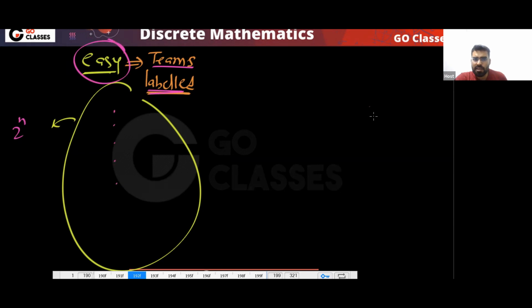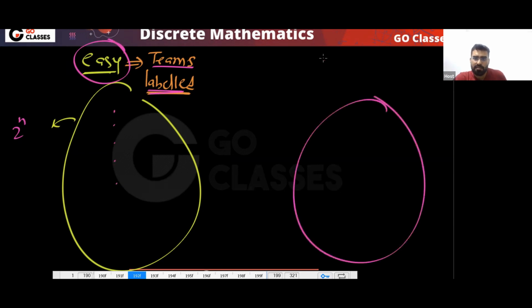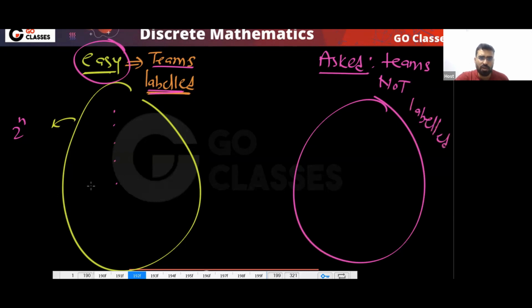But if teams are not labeled, this is what is asked. Because teams are not labeled, now what will happen?